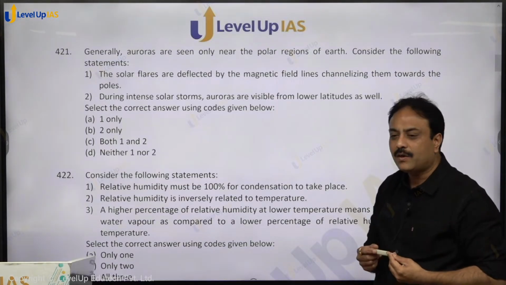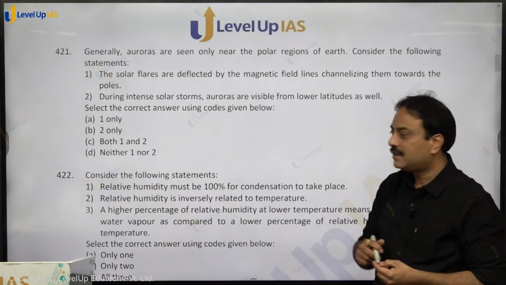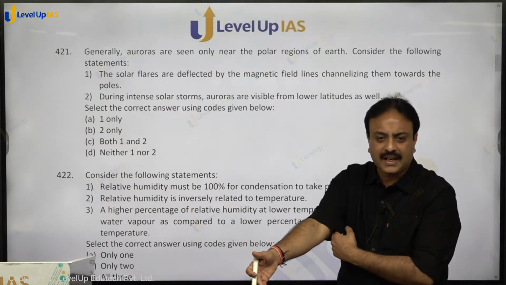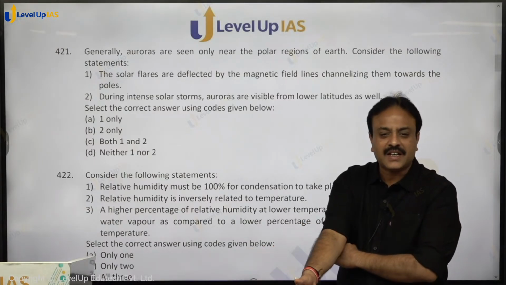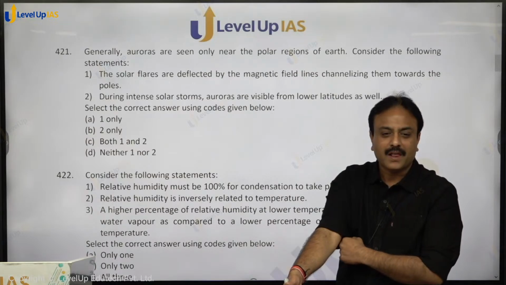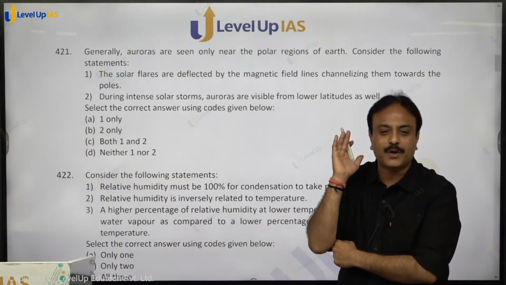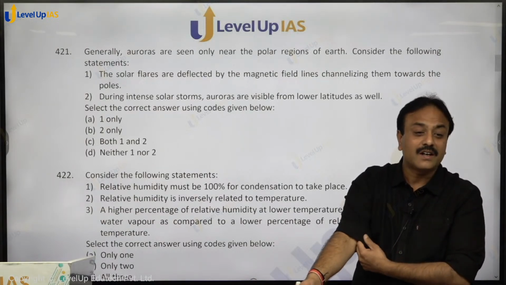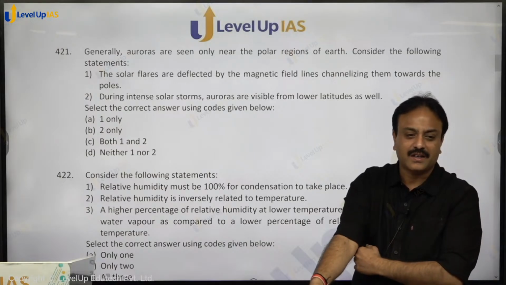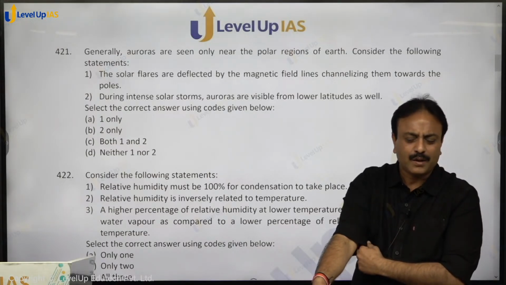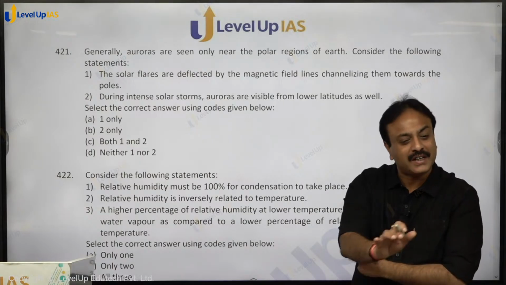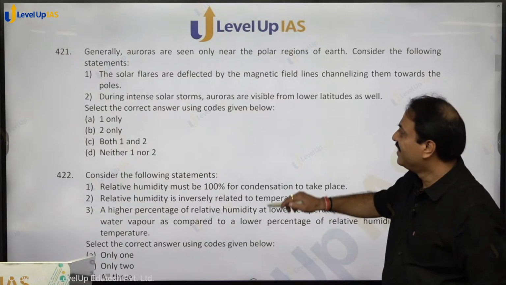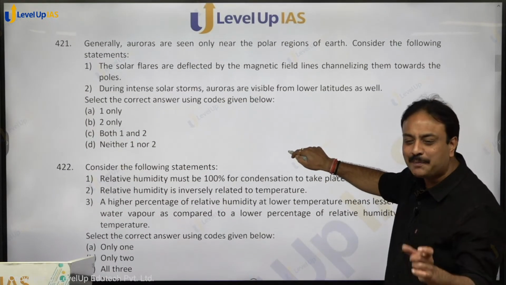In India, can you find auroras? Ladakh, and they have made a dark sky reserve over there at Hanle. And the second dark sky reserve of India: one was Hanle, that was announced 3-4 years back. Recently they announced one more dark sky reserve, Panna. Do confirm that it is in Madhya Pradesh. Panna, even I can recall Panna only.